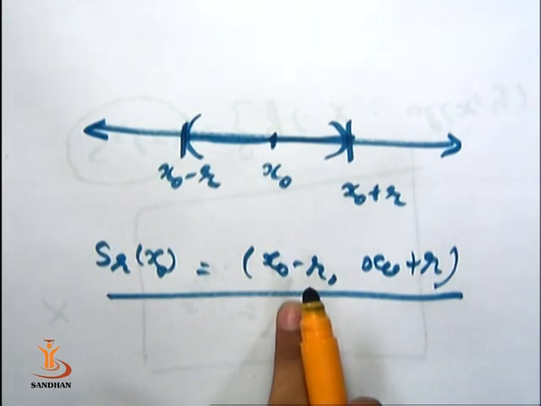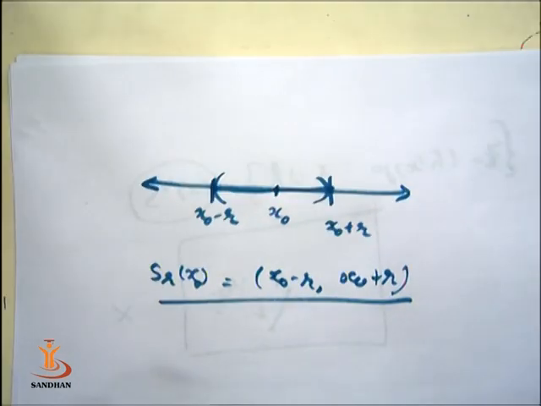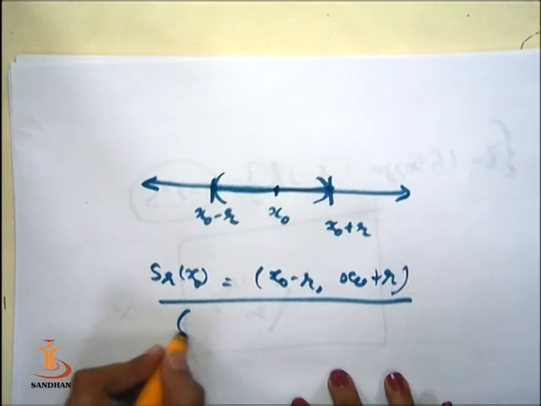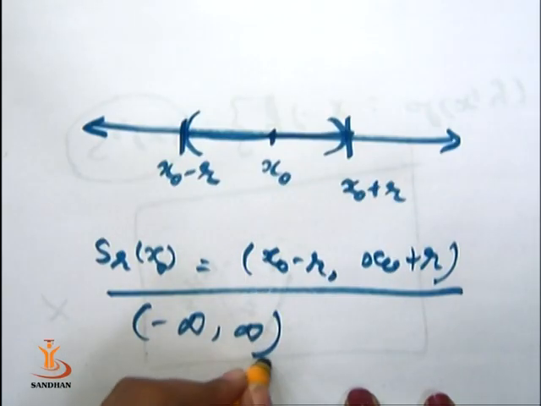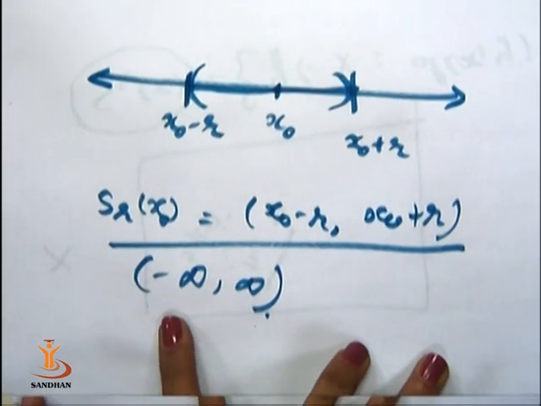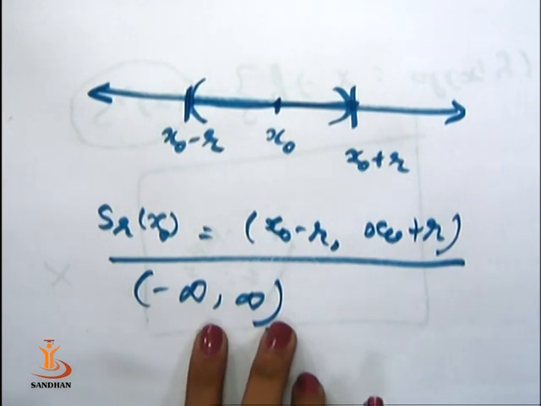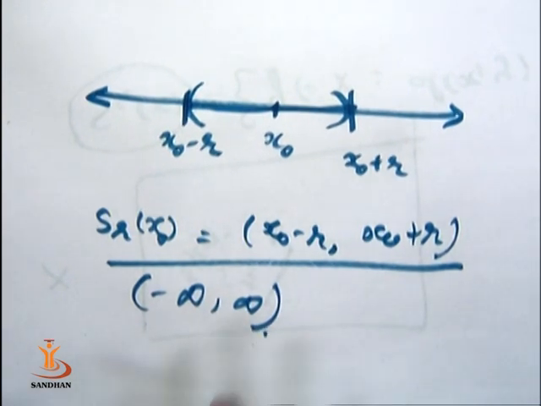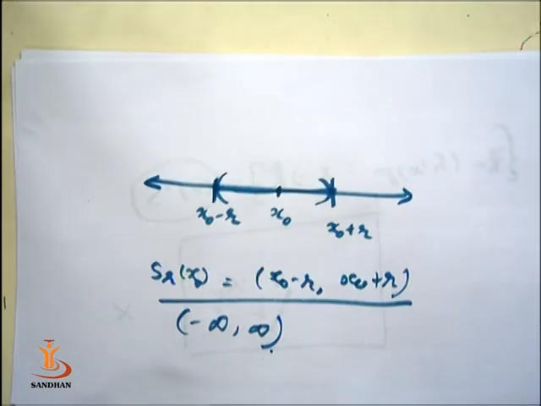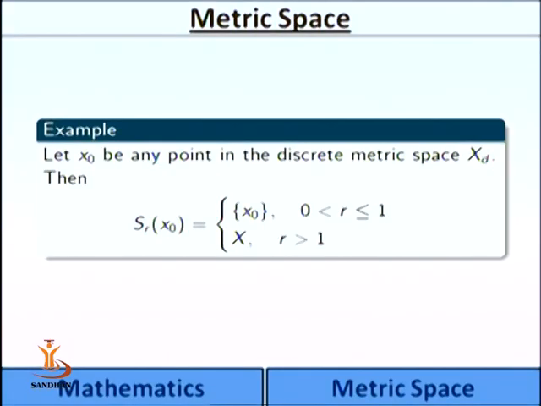Here you can see that Srx is one open interval. That is, every open sphere centered at x0 and radius r is an open interval, but every open interval may not be an open sphere. So if you have an open sphere, it is always an open interval, but every open interval need not be an open sphere. For example, you consider the open interval minus infinity to infinity. So the open interval minus infinity to infinity is an open interval, but it is not an open sphere for any r greater than 0.